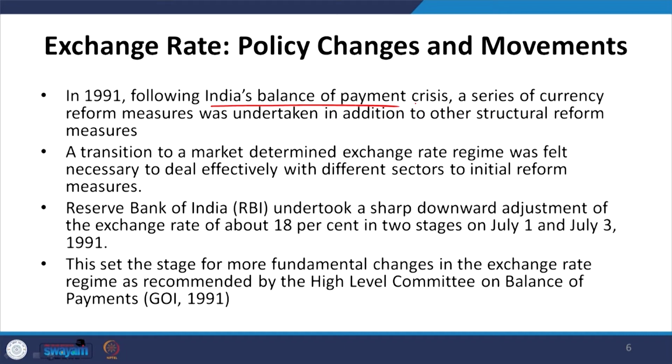The Reserve Bank of India undertook a sharp downward adjustment of exchange rate of about 18% in two stages from July 1 and July 3 of 1991. So, 18% adjustment downward was made to deal with the crisis in the balance of payment. This set the stage for more fundamental changes in the exchange rate regime as well as recommended by the high level committee on balance of payment, set up by the Government of India.